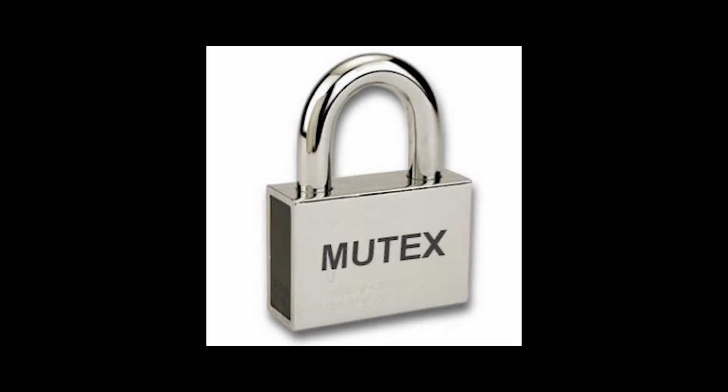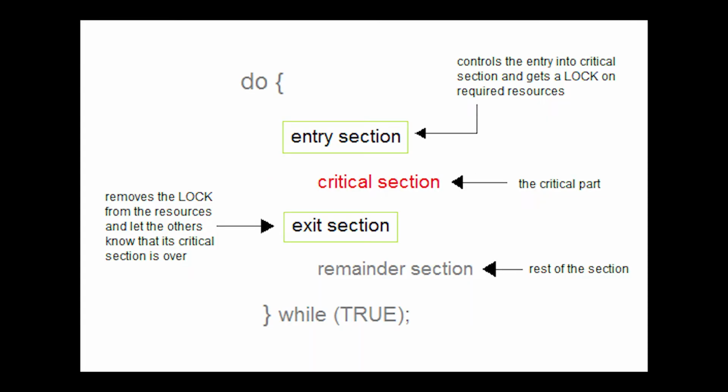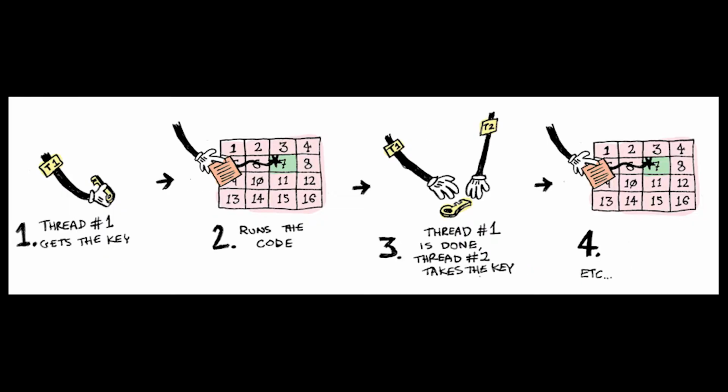Mutex locks are one of the simplest and most common forms of concurrency models still in use today. They work on the idea that every process has something called a critical section, which is the part of its code that accesses data shared with some other process. Regardless of whether a process wants to read from that shared data or write to it, it must acquire a mutex lock prior to accessing it. Once a process has a mutex lock, no other process can access that shared data until the lock is released.